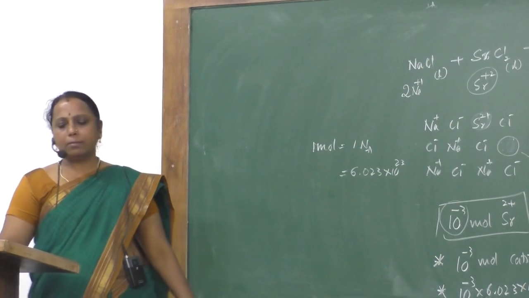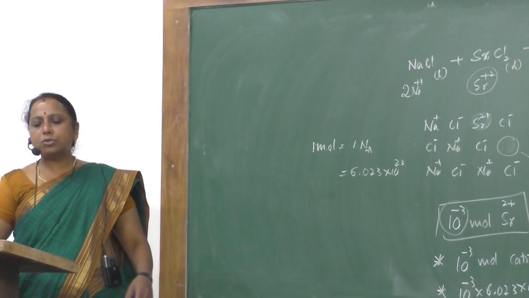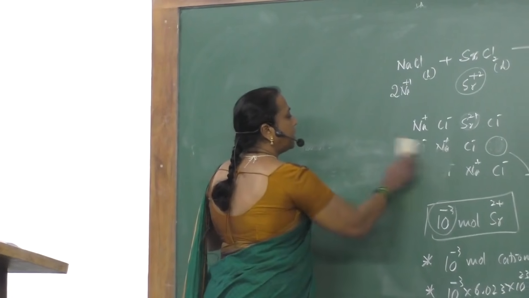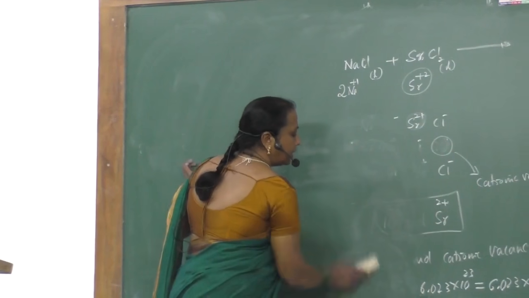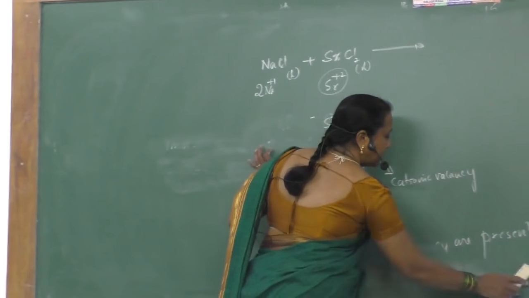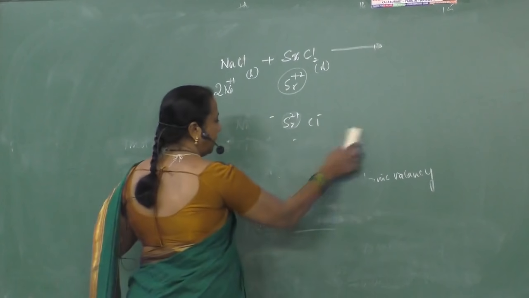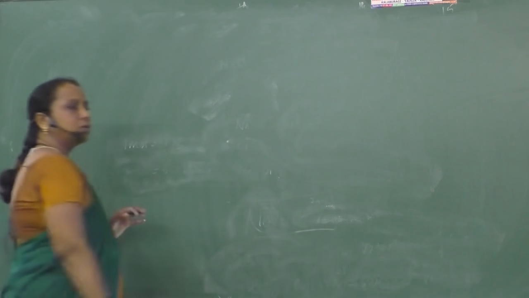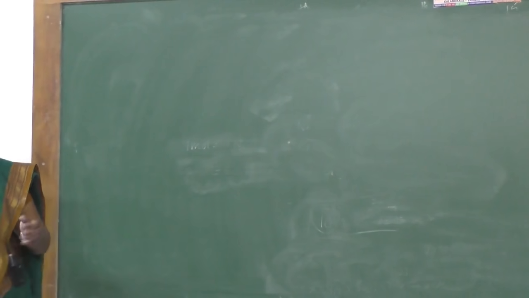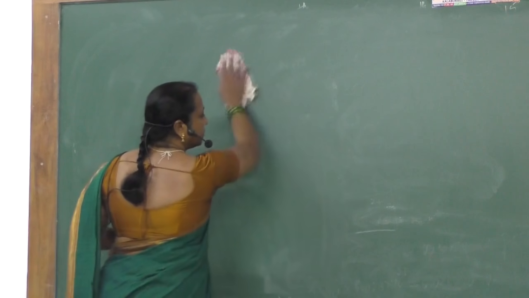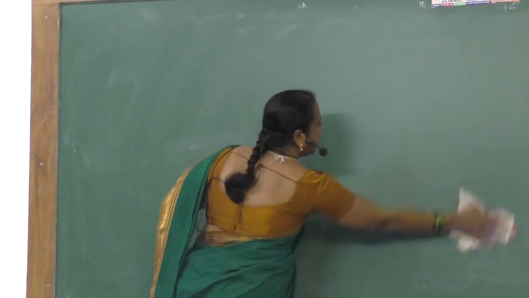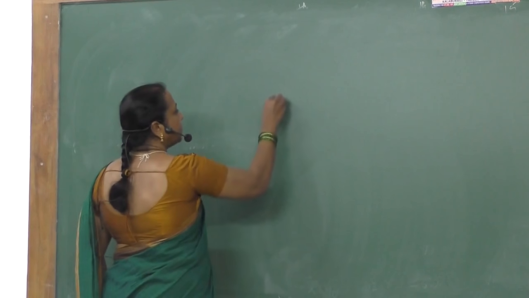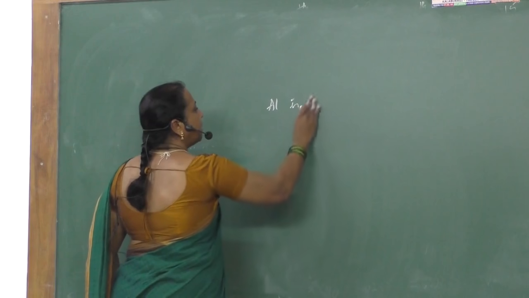Question number 12, 3 marks. Account for the following. Silicon doped with aluminium is a p-type semiconductor. Account means you should explain why. Whenever silicon is doped with aluminium, it is called a p-type semiconductor. Why is it called a p-type semiconductor? So you know aluminium is a trivalent impurity.